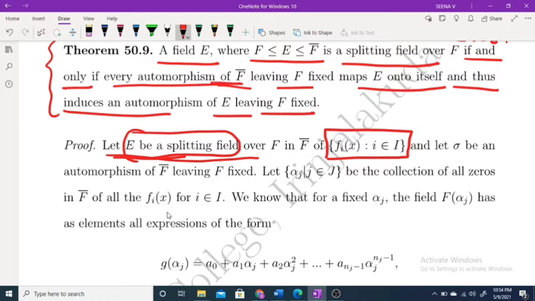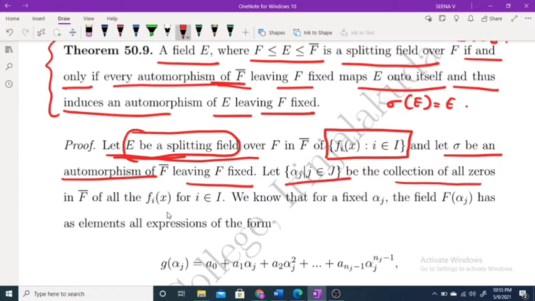For this we consider an arbitrary sigma. Let sigma be an automorphism of F closure leaving F fixed. We have to prove sigma maps E onto itself, that means sigma of E equals E. Now let {alpha_j, j belongs to J} be the collection of all zeros in F closure of all the f_i, i belongs to I. So these alpha_j are zeros of the f_i.